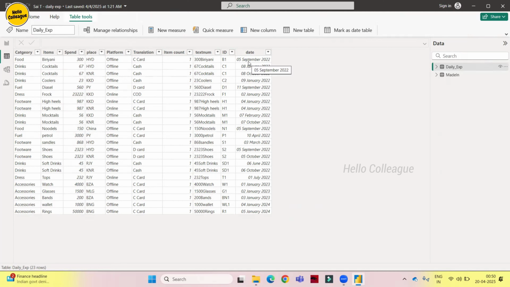And this is the date. If we understand this row completely, on September 5th, we ate biryani in Hyderabad. That is food. We ate in a restaurant and paid the bill through credit card. This is the data we have. For each and every row we have to give an ID. So we understood the data, right? Now we'll go to the report.